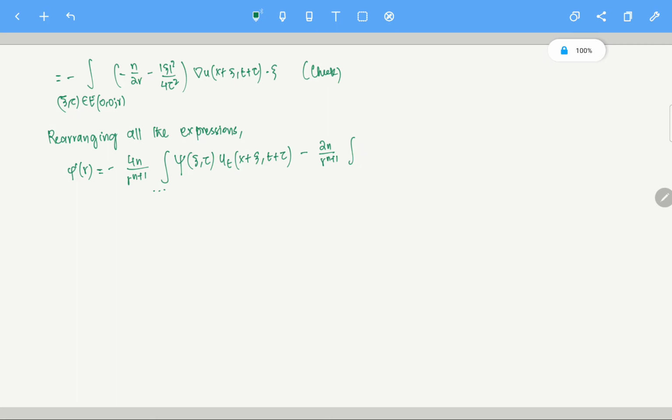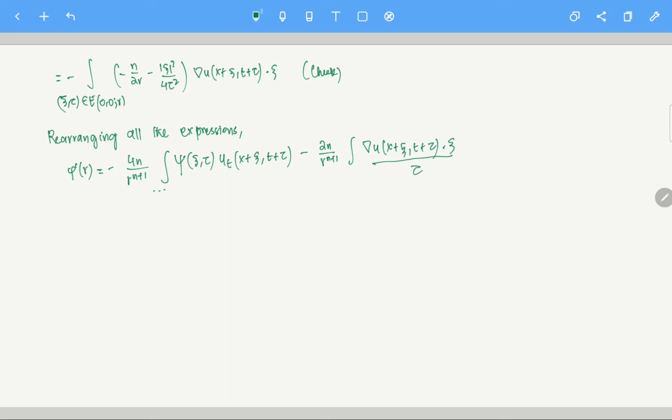What was that? This one, right? Gradient of u at x plus xi, t plus tau, dot xi by tau.